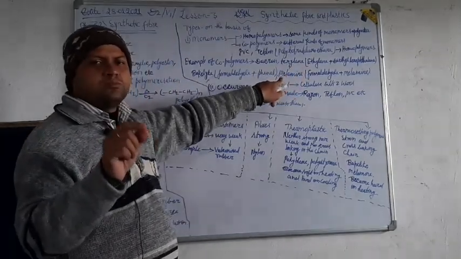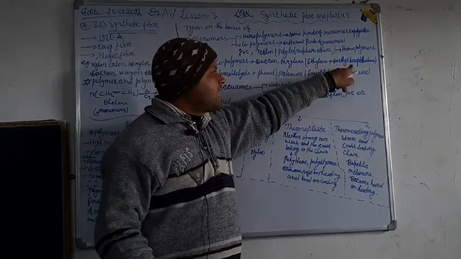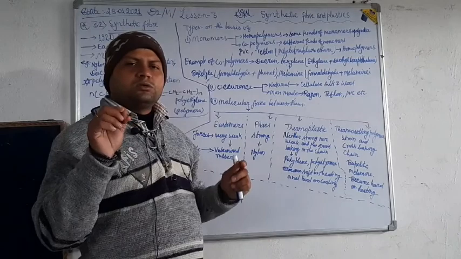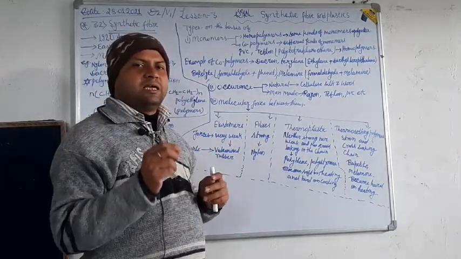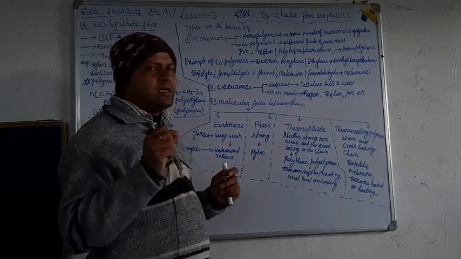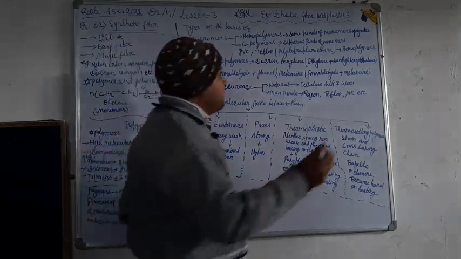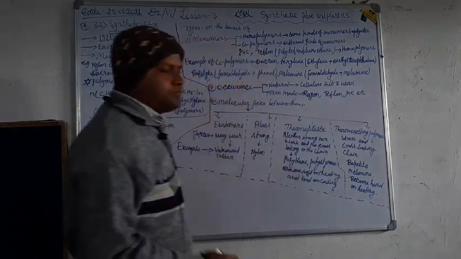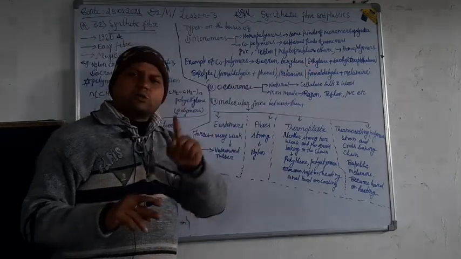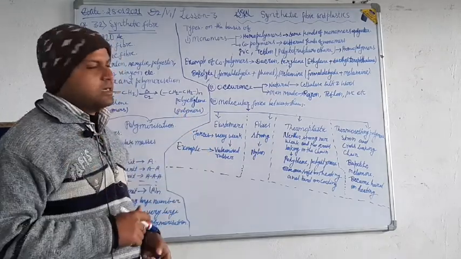It is formed by the combination of ethylene glycol and diethyl terephthalate. So it includes more than one kind of monomer. That's why it is called a copolymer.